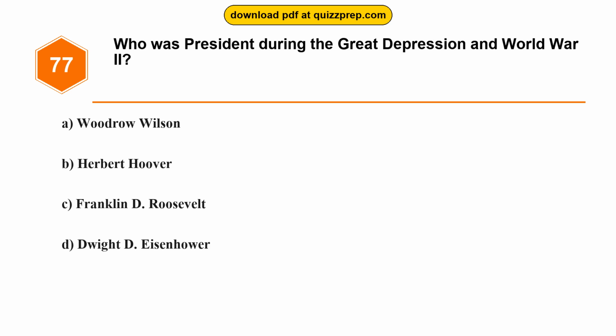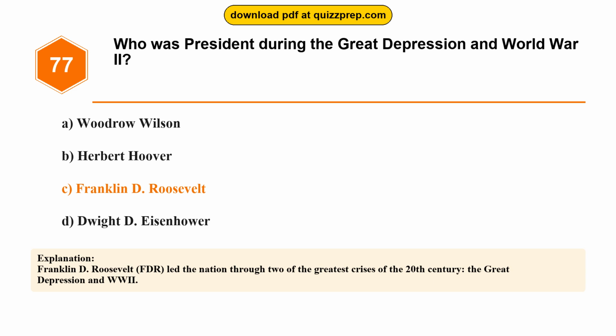Question 77. Who was president during the Great Depression and World War II? Option A. Woodrow Wilson. Option B. Herbert Hoover. Option C. Franklin D. Roosevelt. Option D. Dwight D. Eisenhower. The correct answer is option C. Franklin D. Roosevelt. Franklin D. Roosevelt, FDR, led the nation through two of the greatest crises of the 20th century, the Great Depression and World War II.